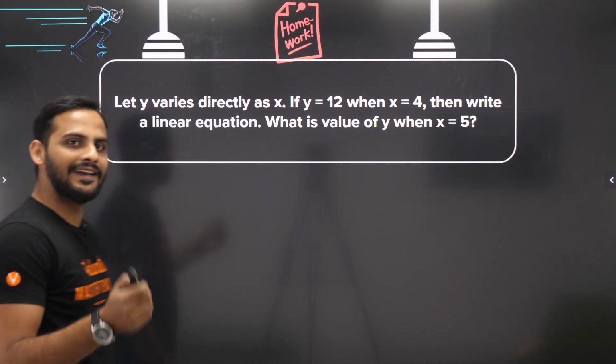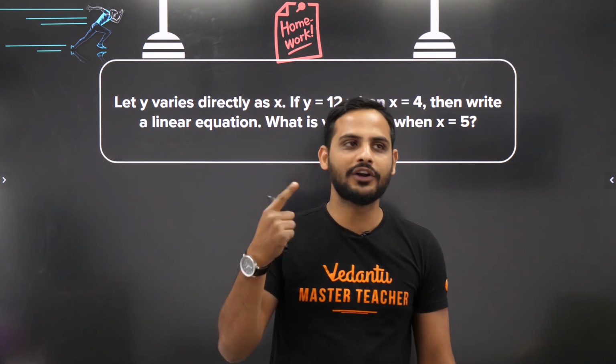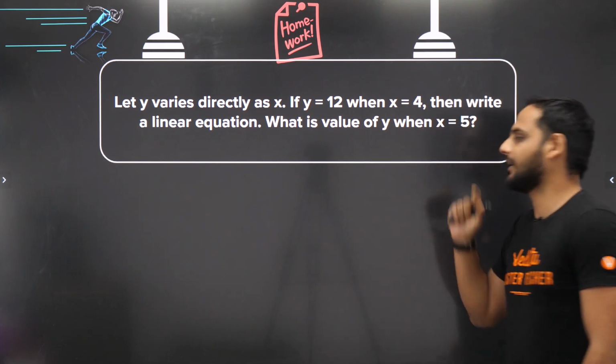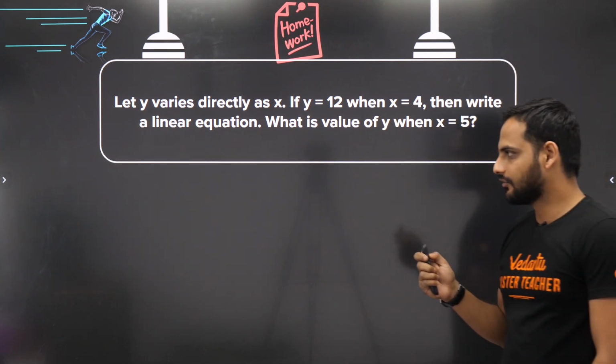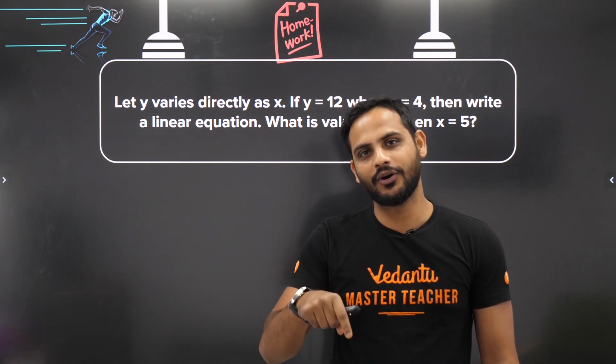I want to see how many of you will be able to give me correct answers. So tell me what is the value of k and what will be the value of y when x is equal to 5. Okay bachcho, so let me know in the comment box. Let me see how many of you have got the correct answer.